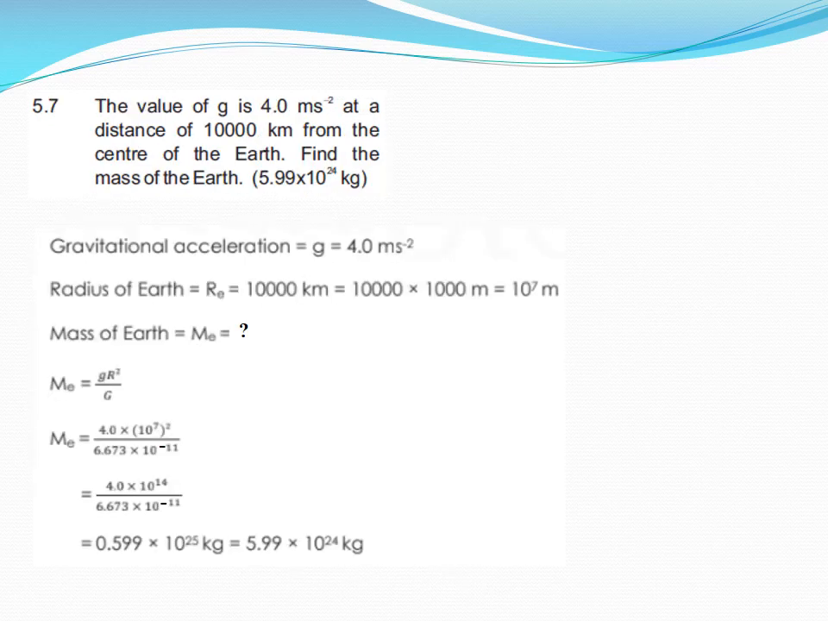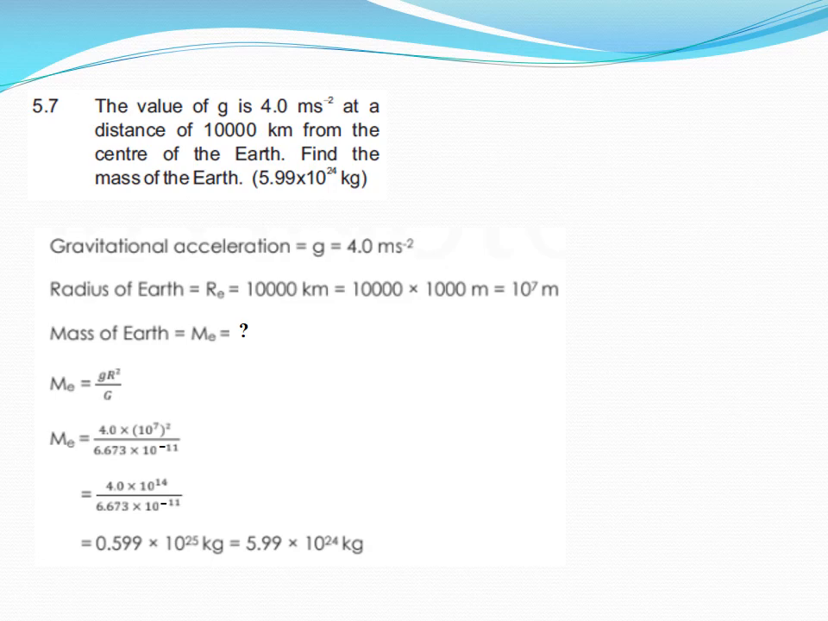Numerical 5.7. The value of g is 4 meter per square second at a distance of 10,000 km from the center of earth. Find the mass of the earth. So dear students, here the gravitational acceleration is given as 4 meter per square second, and the distance is 10 to the power 7 meter, which is the distance from the center of earth where we are to find the value of g, and mass of the earth is Me, which is to be found out.